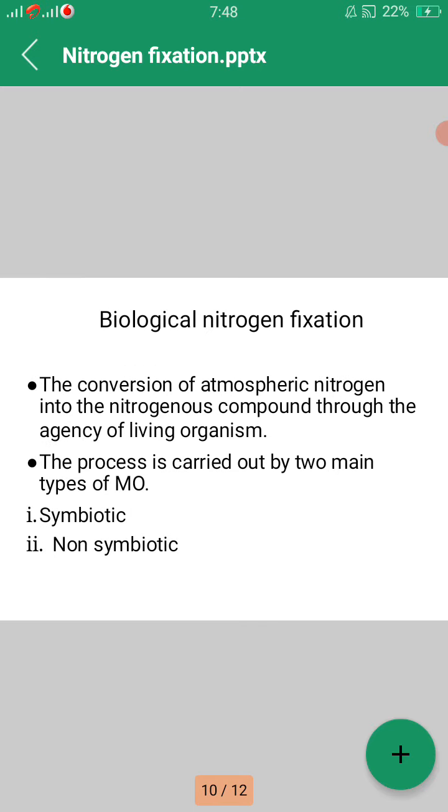The next type is biological nitrogen fixation. The conversion of atmospheric nitrogen into nitrogenous compounds through the agency of living organisms is called biological nitrogen fixation. And this process is carried out by two main types of microorganisms, those which live in close symbiotic association with other plants and those which are free living or non-symbiotic.